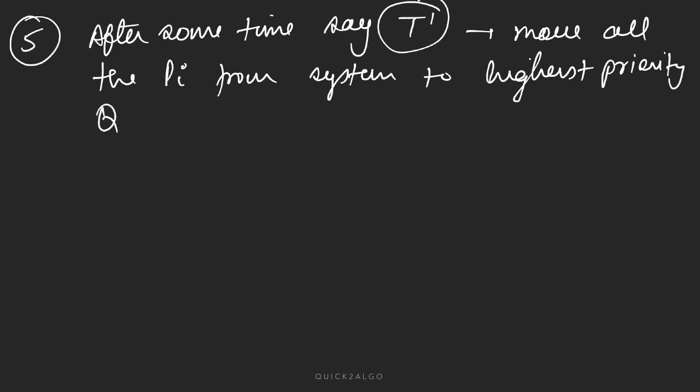This is done to ensure no starvation. So these are the several rules which were given, and based on this, different kinds of implementation algorithms can be developed. So let's take a look at one of the algorithms that follows these rules, and maybe some rules may be changed.